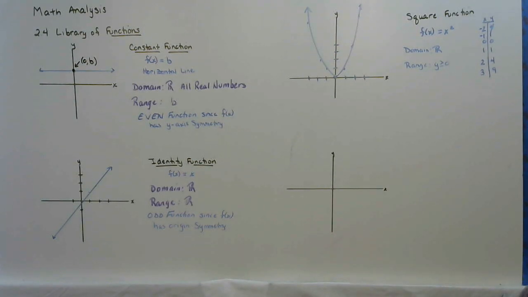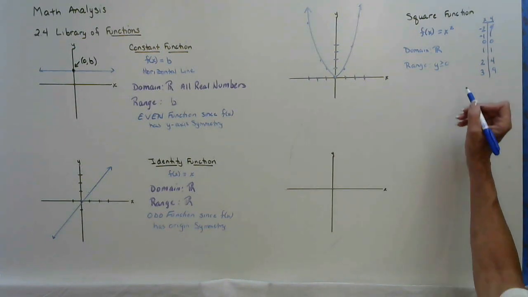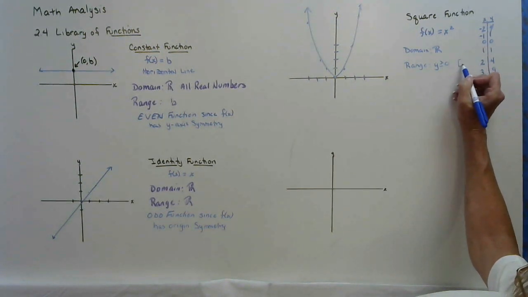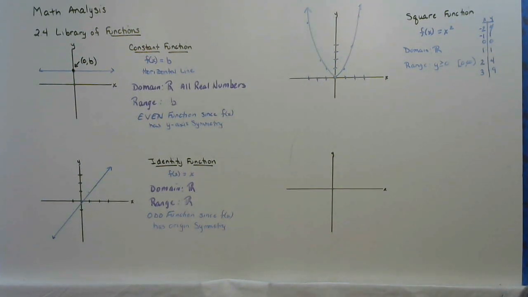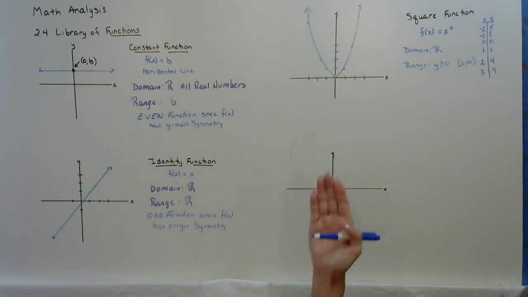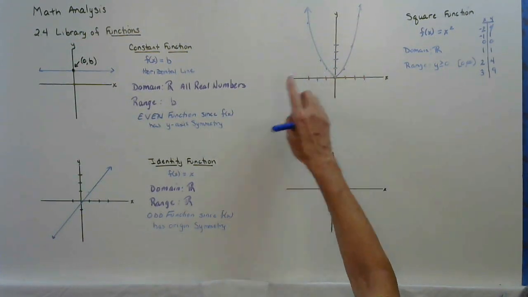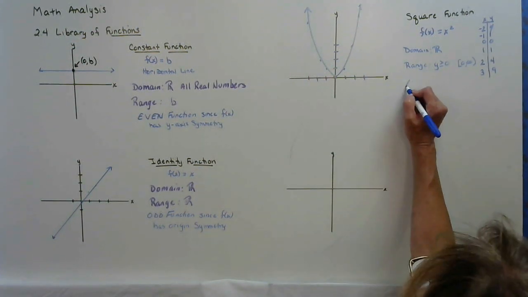Or if you prefer, as I do, write it as an interval from 0 to infinity. You can never touch infinity, so infinity is always an open circle, open bracket. Is this function even, odd, or neither? Well, since it has y-axis symmetry, it's an even function.